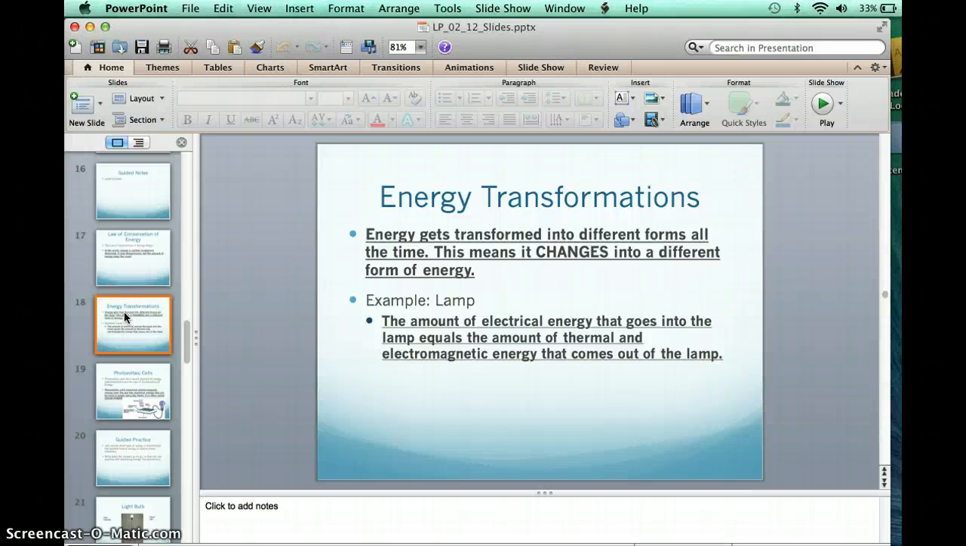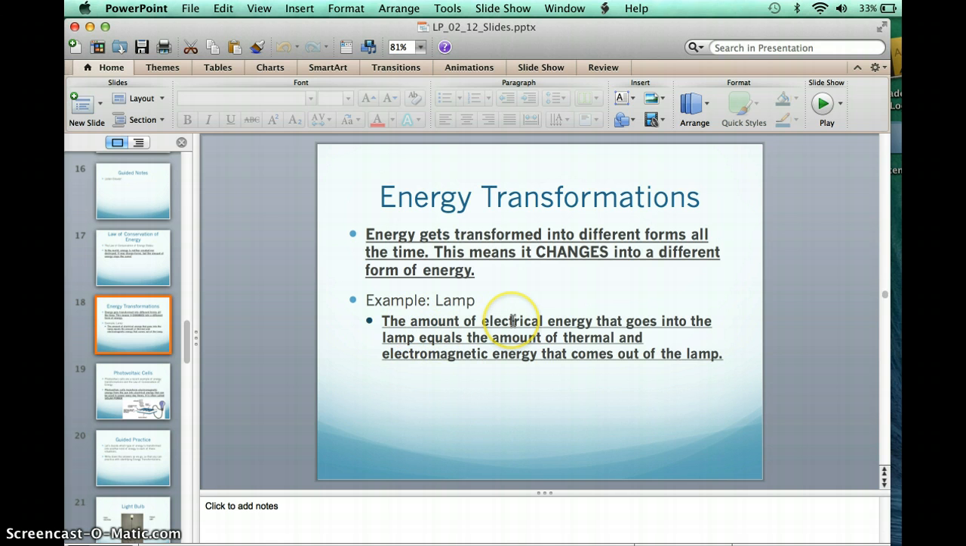Let's think of an example of turning a lamp on. A lamp is plugged into the wall and you turn the switch on. What's happening is the electrical energy from the socket is turning into thermal energy, so heat coming from the lamp, and electromagnetic energy, so heat waves and light waves coming from the lamp. All that's happening is energy is changing from electrical energy into these other forms of energy, thermal and electromagnetic energy. No new energy is created.